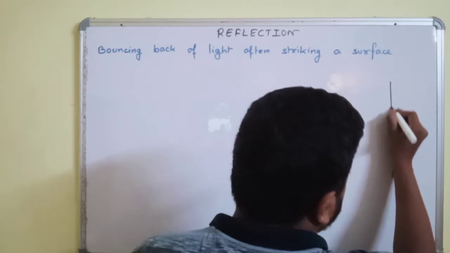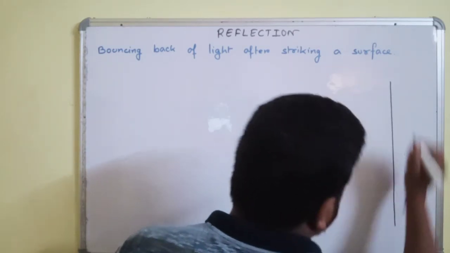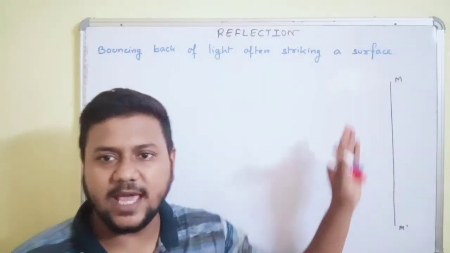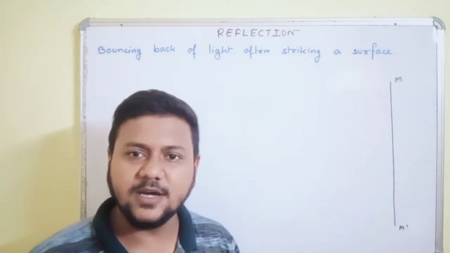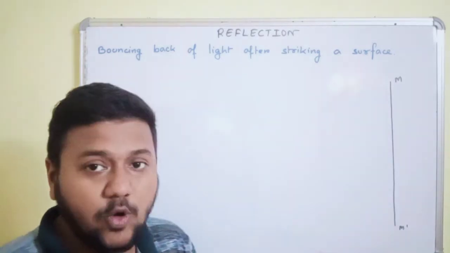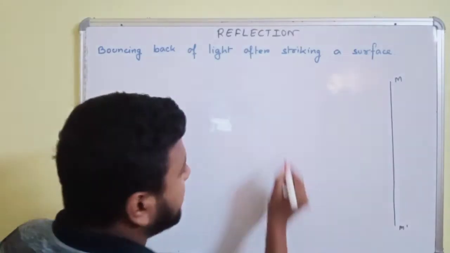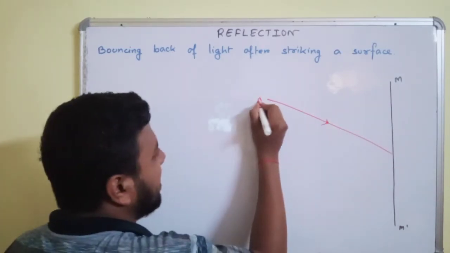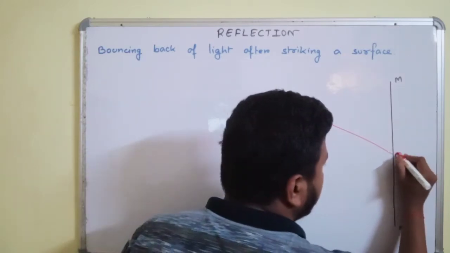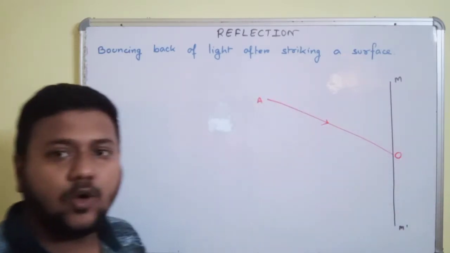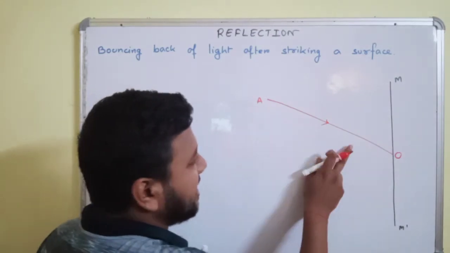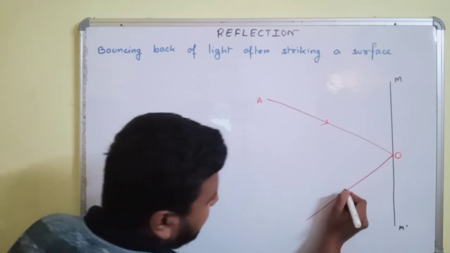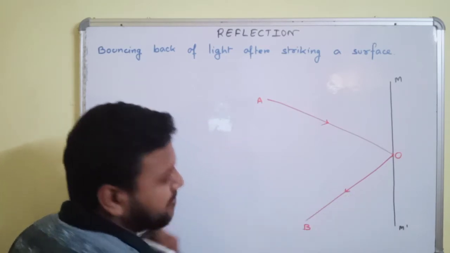We are drawing a particular surface. Say this surface M dash is a reflecting surface. Suppose a particular ray of light falls on the surface. A ray of light, say A, falls on the surface at a point O. We know that this light, due to reflection, is reflected back. It is reflected back at a point, say B.